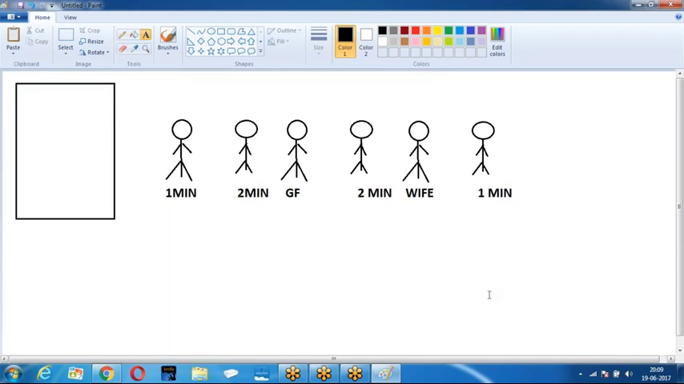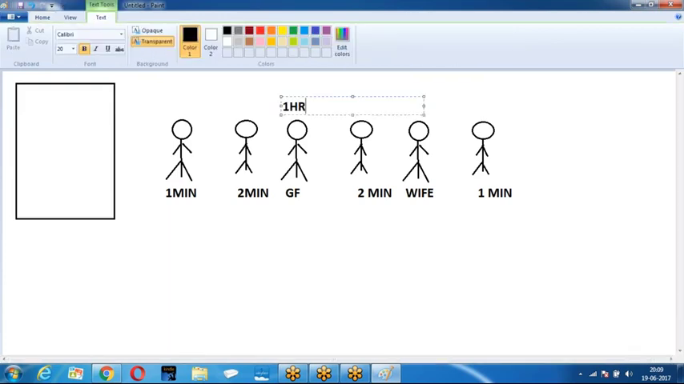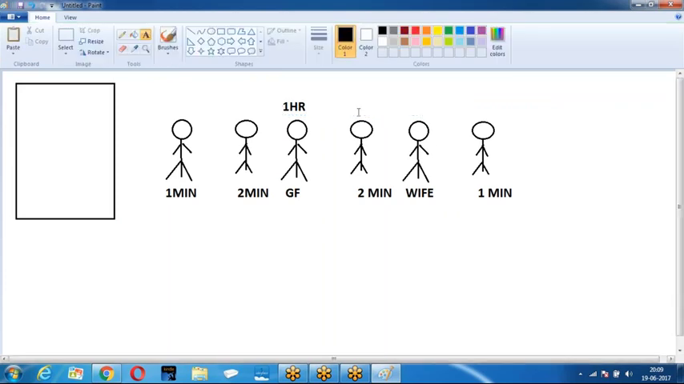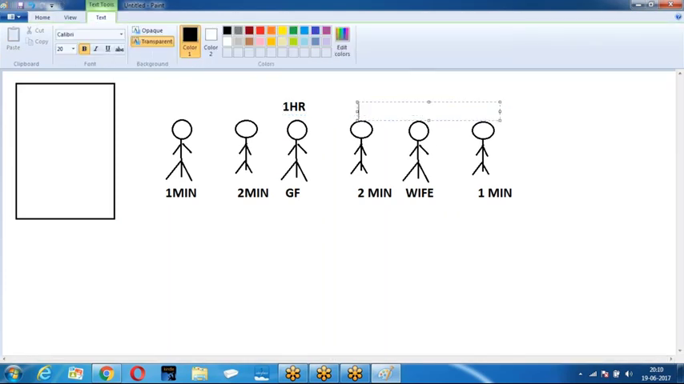Then what happened? The first person went, 1 minute completed. The second person went, 1 minute completed. The third person went, boss, and 1 hour completed. This fellow is not coming out. He was speaking to his girlfriend, 1 hour completed. The person standing next to him just wants to speak for 2 minutes, but it is a sequential operation. Until the person standing in front of you completes, I will not get my turn. After 1 hour, the guy came out, then this fellow got a turn and spoke for 2 minutes.